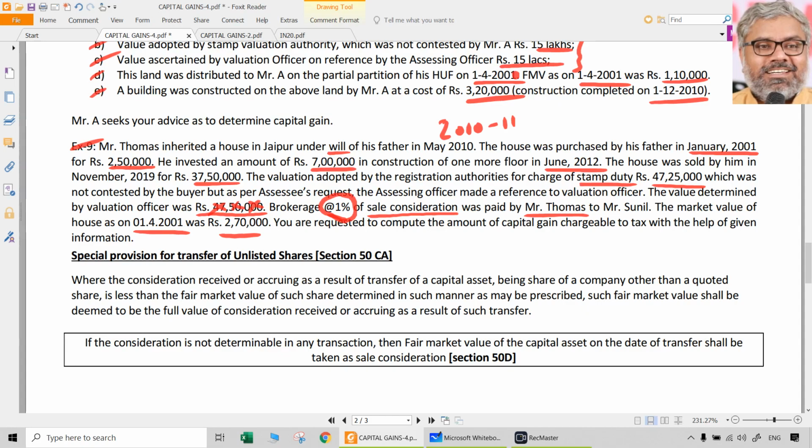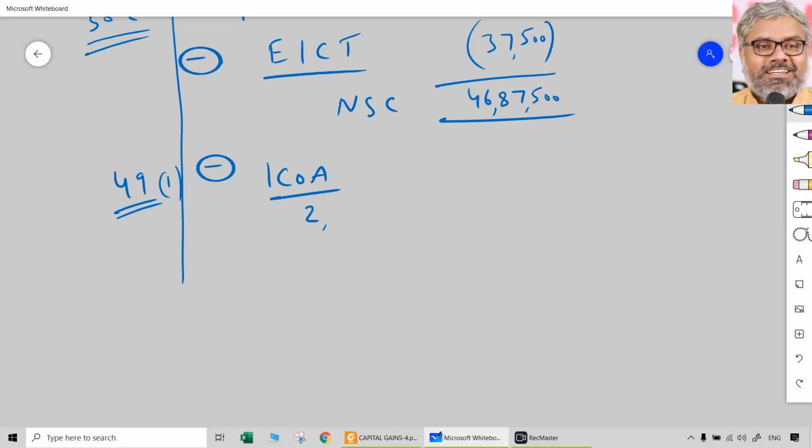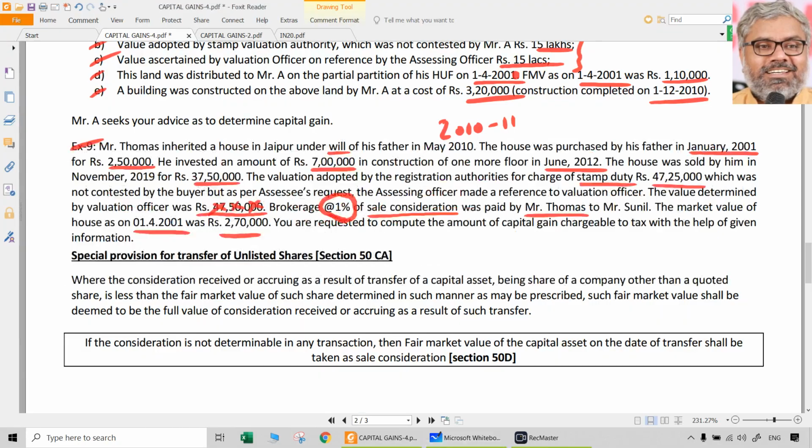His previous owner was who? Father. But he also did not purchase the asset after 1/4/2001. He purchased it before 1/4/2001 for 2,50,000. So another provision will apply for assets purchased before 1/4/2001. We have to compare the actual cost of acquisition and fair market value on 1/4/2001, whichever is higher. So 2,50,000 or 2,70,000, whichever is higher. 2,70,000 is higher naturally. So 2,70,000 into